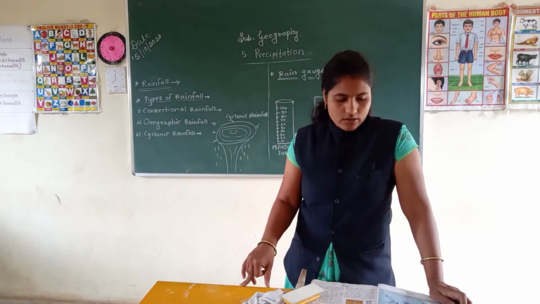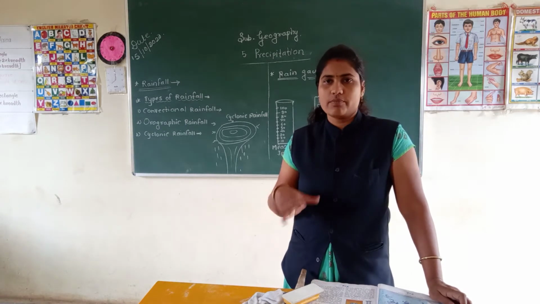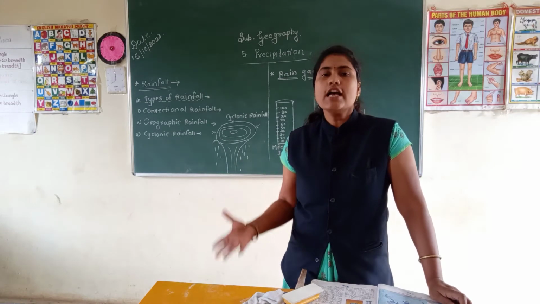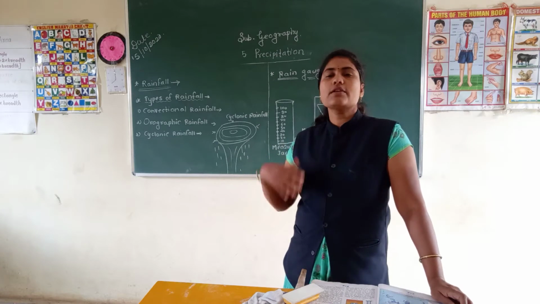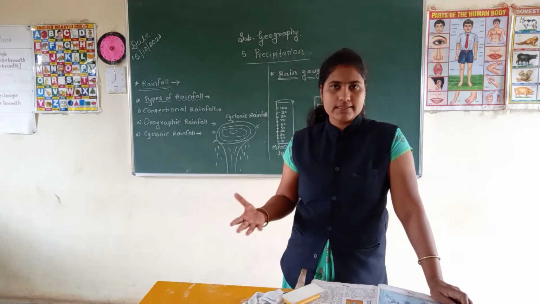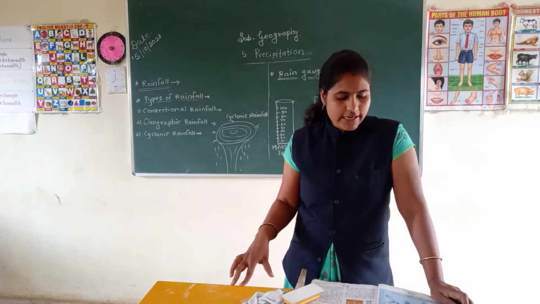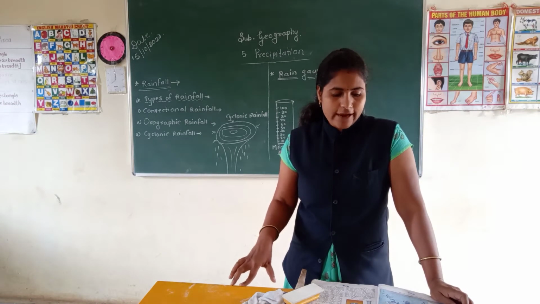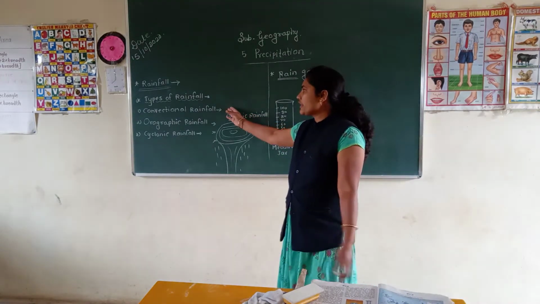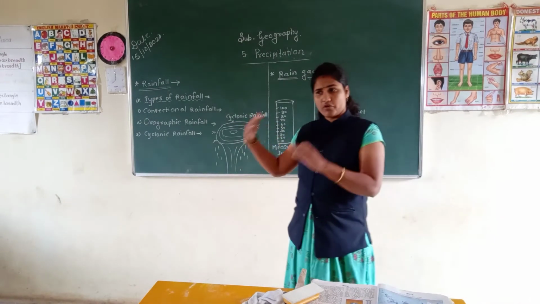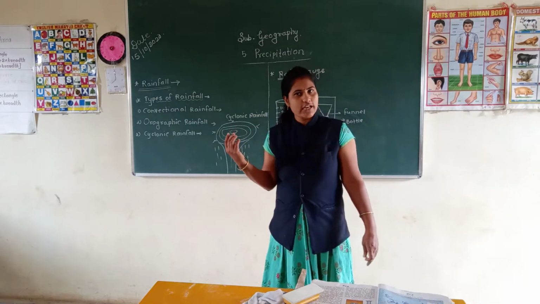Okay, if you see, orographic and cyclonic rainfall are less certain, meaning there is no surety. Sometimes we can see heavy rainfall, sometimes we can experience floods, and sometimes we also experience drought, because there is no certainty in cyclonic and orographic rainfall. If you see, students, that in convectional rainfall there is a surety, and every afternoon near the equator we can find such a type of rainfall.